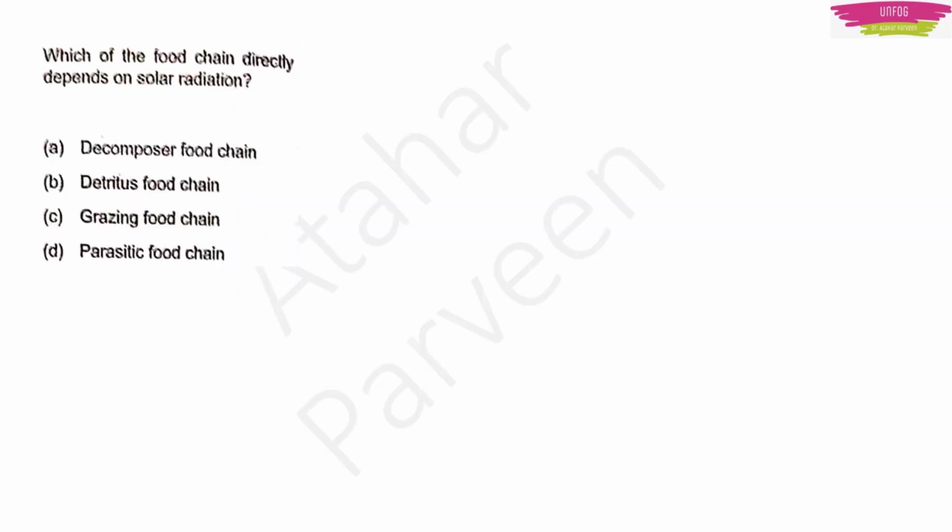See another question. Which of the food chain directly depends on solar radiation? Options are decomposer food chain, detritus food chain, grazing food chain and parasitic food chain. So these four options are actually types of food chain. Now you should know about all the types of food chain, right?